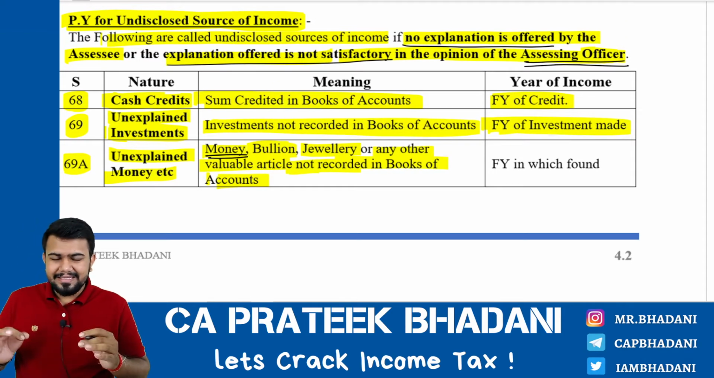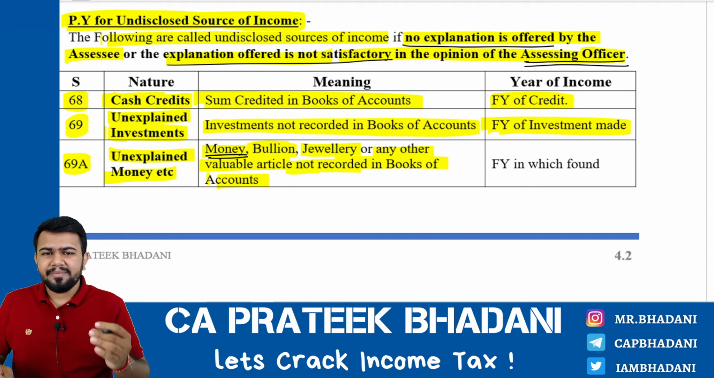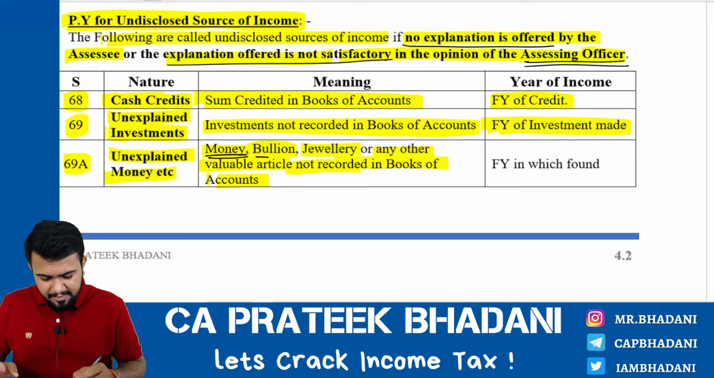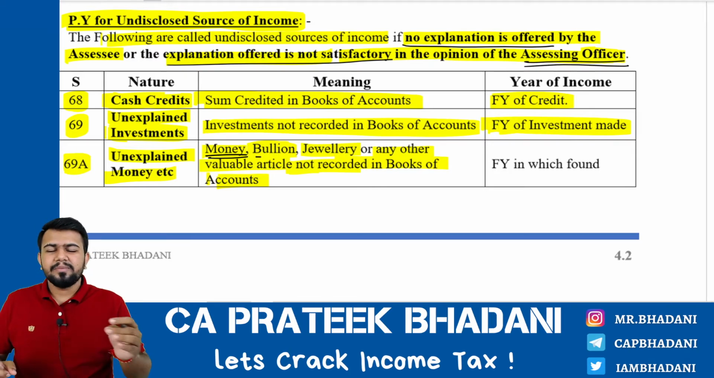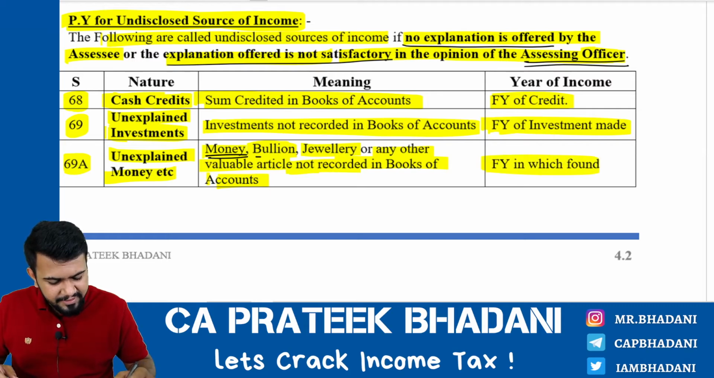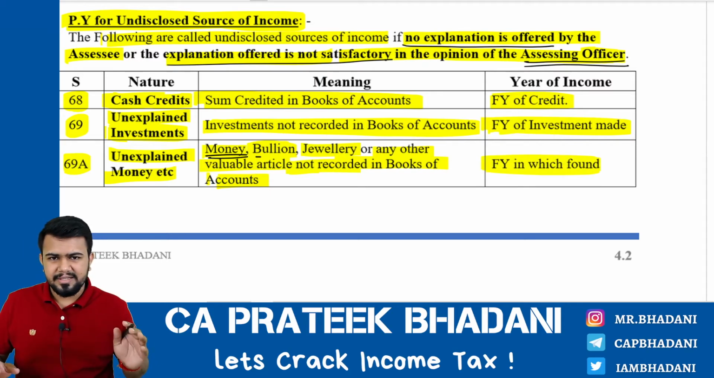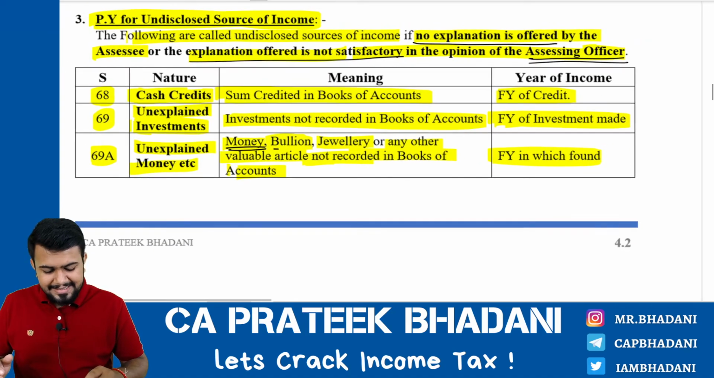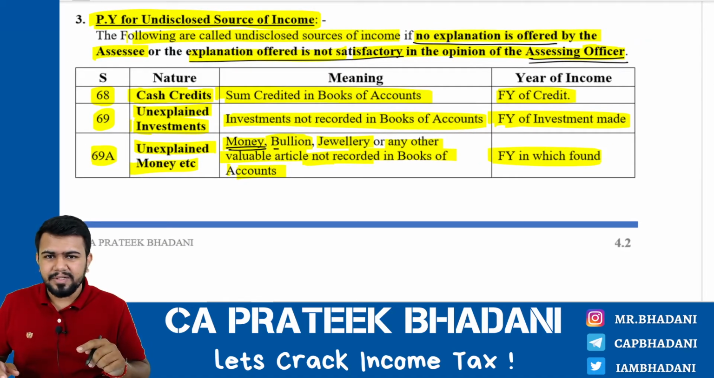If the assessee, that is Mr. Fraud, is not able to explain, or the explanation given by him is not satisfactory in the opinion of the assessing officer, in such case the assessing officer will treat this money, bullion, jewelry, or any other valuable article or thing as undisclosed sources of income, and it will be considered as income in the financial year in which it is found by the assessing officer. You get my point? Hence, the year in which the assessing officer finds out, in that year he will treat all this as income if explanation is not offered properly.